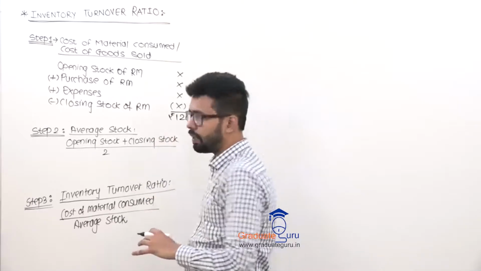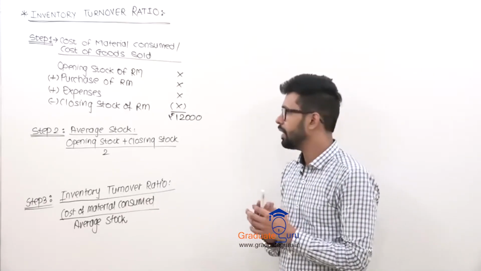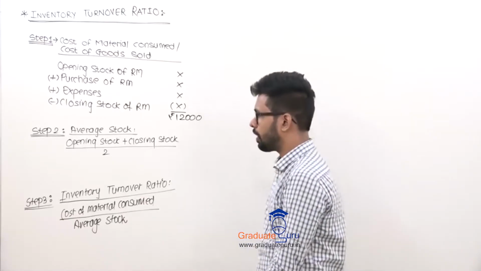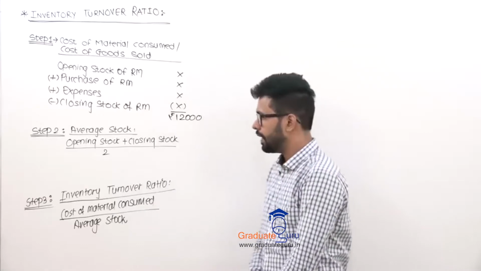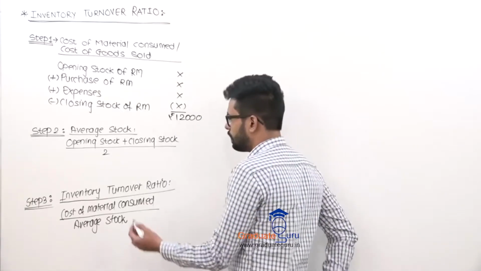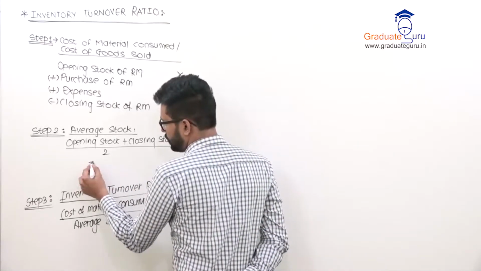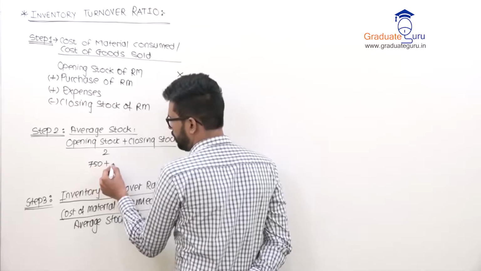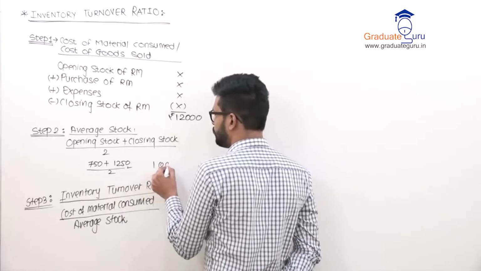So in a year you are consuming material worth rupees 12,000. Now average stock is that stock which is generally there in your godown. That is opening stock plus closing stock divided by 2. One answer will come. Suppose your opening is 750 plus 1250 closing, divide by 2, your answer will be 1000.